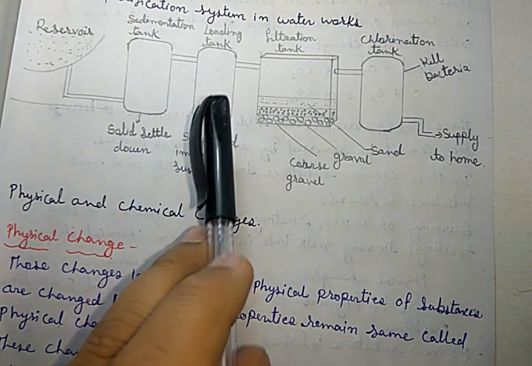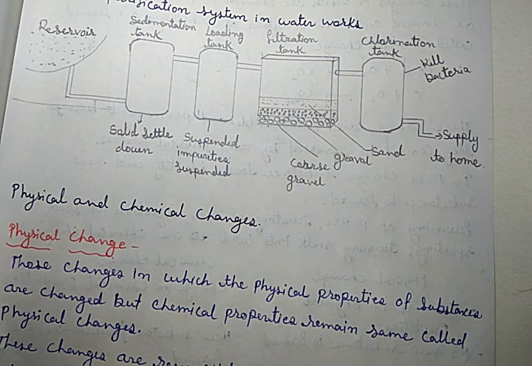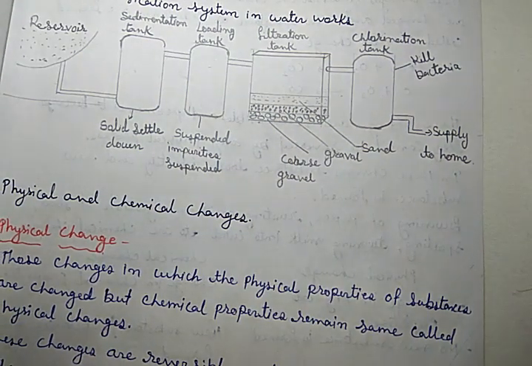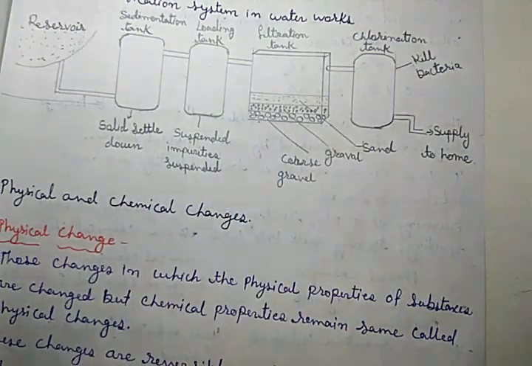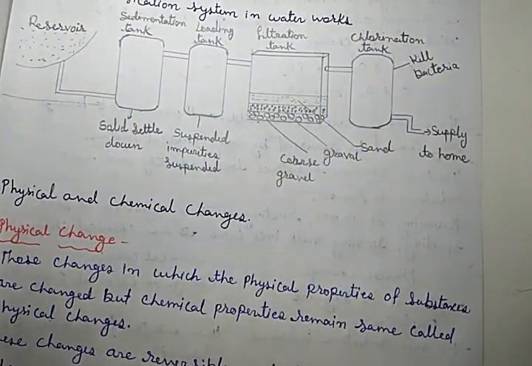Now after that it is transferred into the filtration tank. This tank has various levels. Its bottom is made up of coarse gravel, that means stone particles, and the upper portion of gravel, fine stone, and the uppermost is sand.